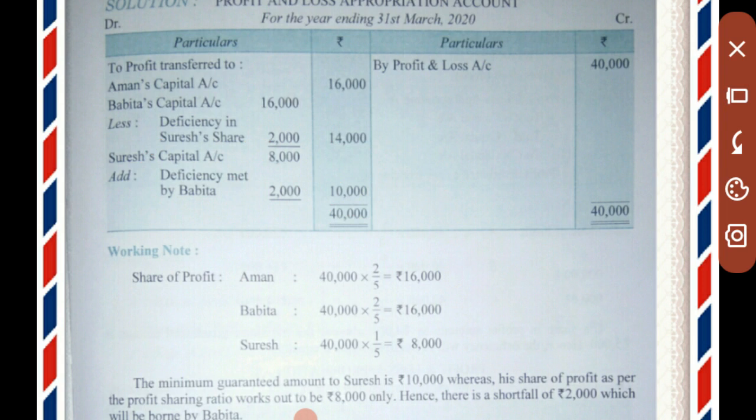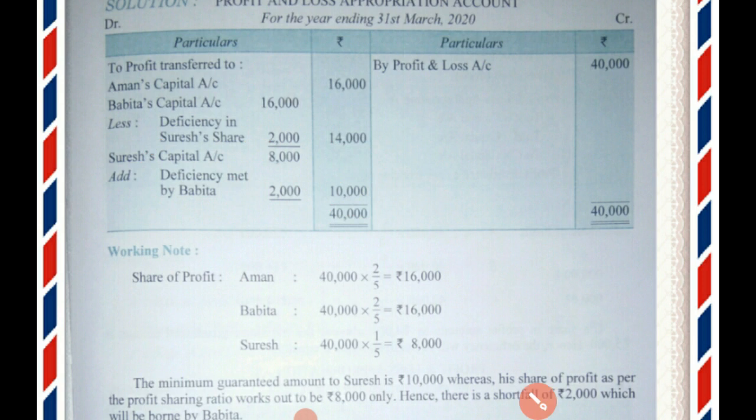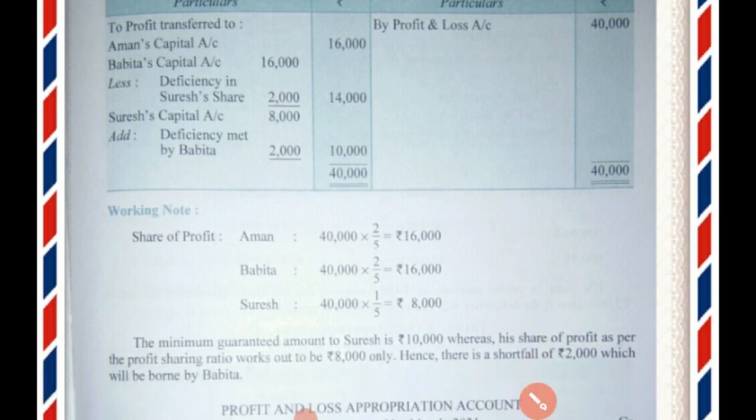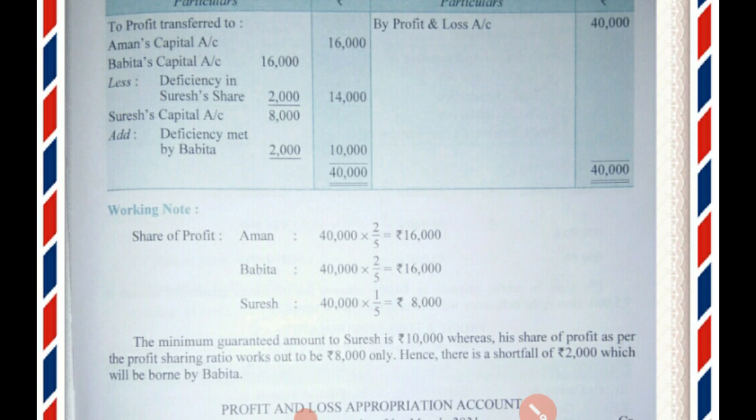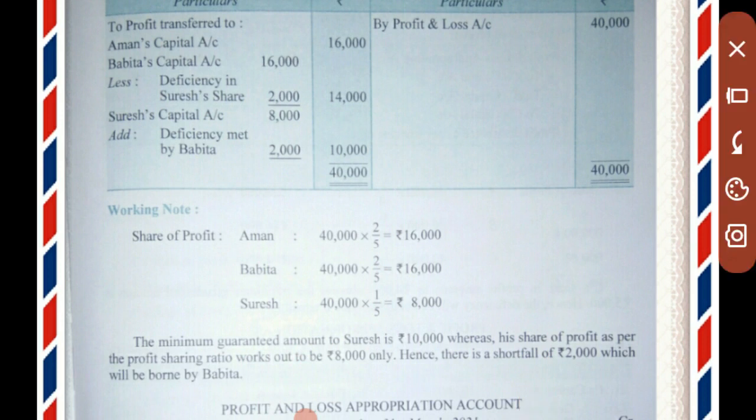There is also a note given at the bottom of the question. Let's read this again. The minimum guarantee amount to Suresh is rupees 10,000, whereas his share of profit as per the profit sharing ratio works out to rupees 8,000. Hence there is a shortfall of rupees 2,000 which will be borne by Babita.